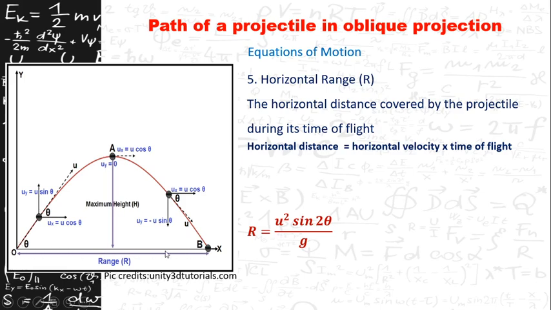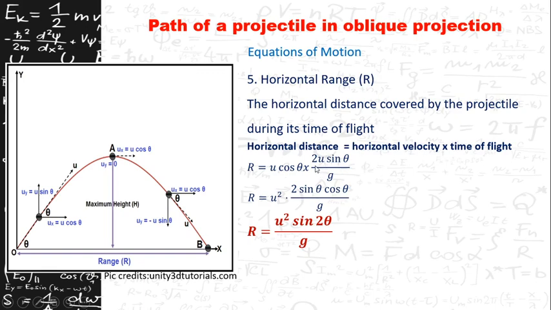So the velocity in this direction, that is the horizontal velocity, and the time taken for the body to reach from this point to this point is called the time of flight. Therefore, we'll consider horizontal distance is equal to horizontal velocity into time of flight. R is equal to u cos theta, the horizontal velocity, into the time of flight, 2u sin theta by g.